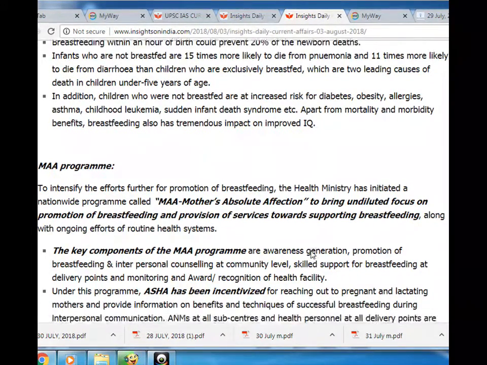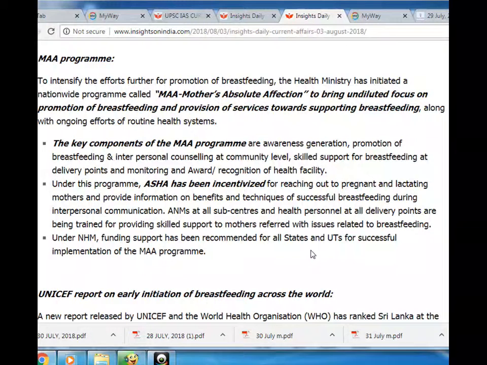MAA program. To intensify the efforts further for promotion of breastfeeding, the Health Ministry has initiated a nationwide program called MAA, Mother's Absolute Affection, to bring undiluted focus on promotion of breastfeeding and provision of services towards supporting breastfeeding, along with ongoing efforts of routine health systems. The key components of the MAA program are awareness generation, promotion of breastfeeding and interpersonal counseling at community level, skilled support for breastfeeding at delivery points, and monitoring and award/recognition of health facility.